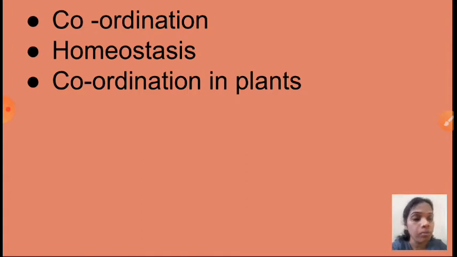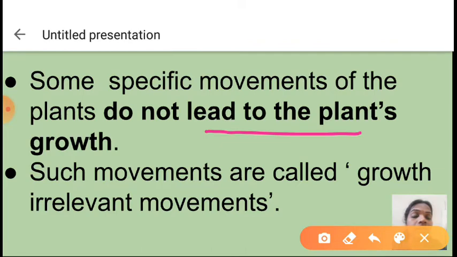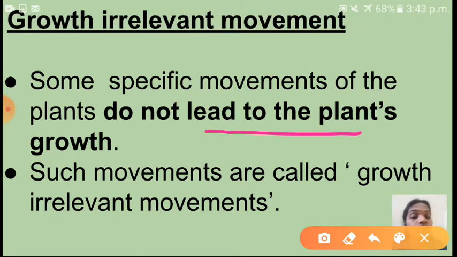Growth relevant movement. But here, children, this session I will start with growth irrelevant movement. Some movements of plants are not related with the growth of the plant. Such kind of movement is called growth irrelevant movement. In our textbook many examples are there, but because of the reduced portion, here I will teach you only one example. Some specific movements of the plants do not lead to the plant's growth. Such movements are called growth irrelevant movements.